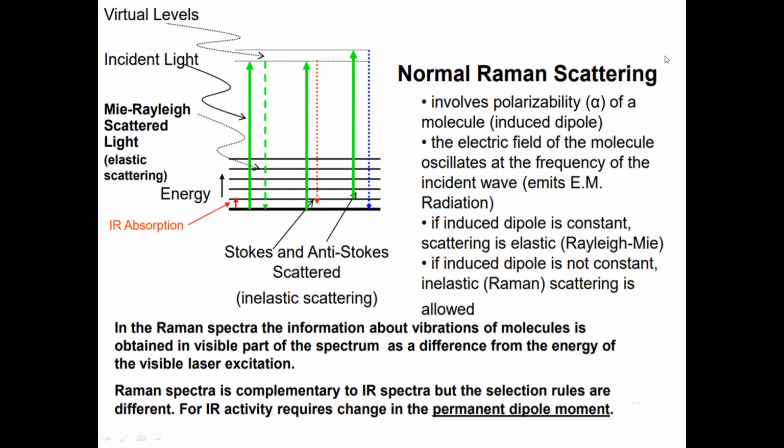This sentence is very important to understand both the Raman effect as well as the IR absorption. But for the Raman effect, it is not a permanent change in dipole moment. It is a temporary change in dipole moment or polarizability.